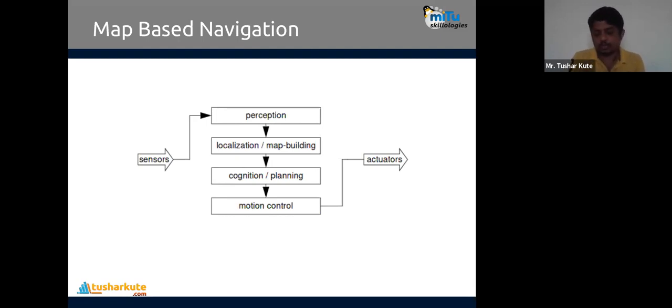Just like in the previous session I showed point based operations, they are done over here in the localization part or the map building part. Then we plan what path to follow, cognition, and then start moving, motion control. The motion control will be done, and at the end the commands will be given to the actuators.